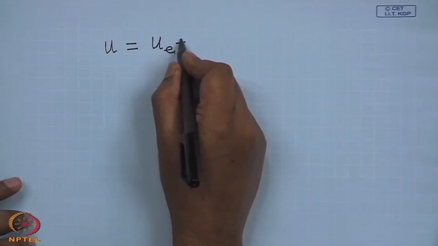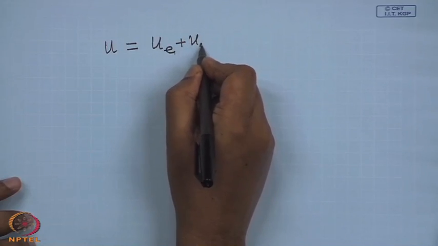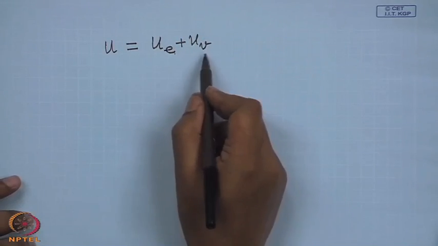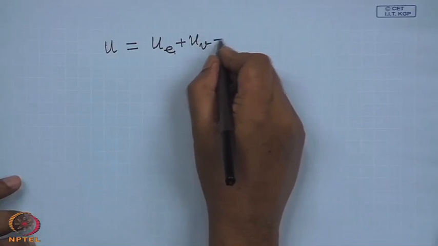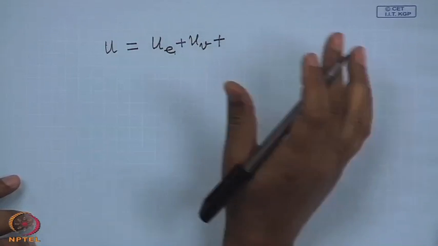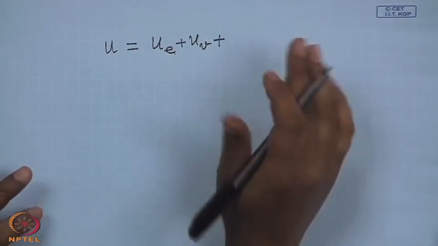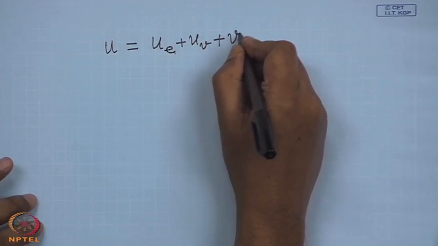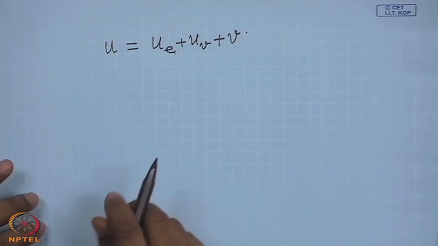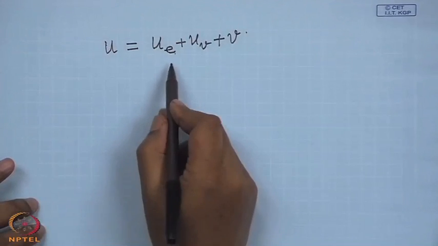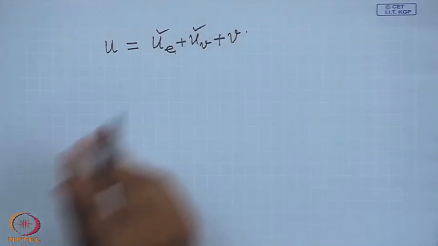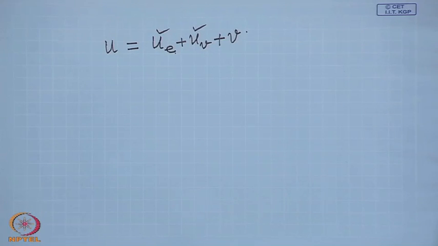Plus a velocity field which gives that rigid body rotational motion or the vorticity, which is called UV, plus a velocity which has no expansion, no rotation, but may have deformation without any change in volume. Let us call it V. So, these two contributions we would like to now see. UE which has a specified rate of expansion distribution given everywhere, and UV